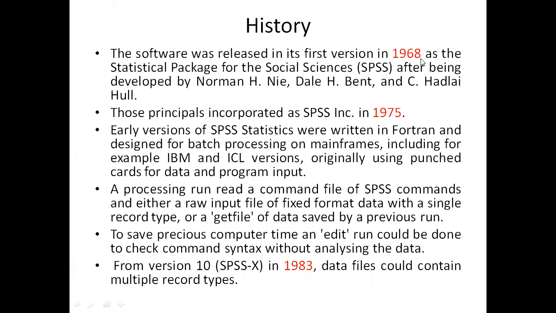It's a very old software, we can say, 1968, as the Statistical Package for the Social Sciences, that is SPSS, developed by Norman H. Nie, Dale H. Bent and C. Hadlai Hull. These are the names of the scientists who developed this software in 1968. That was the first version of SPSS.